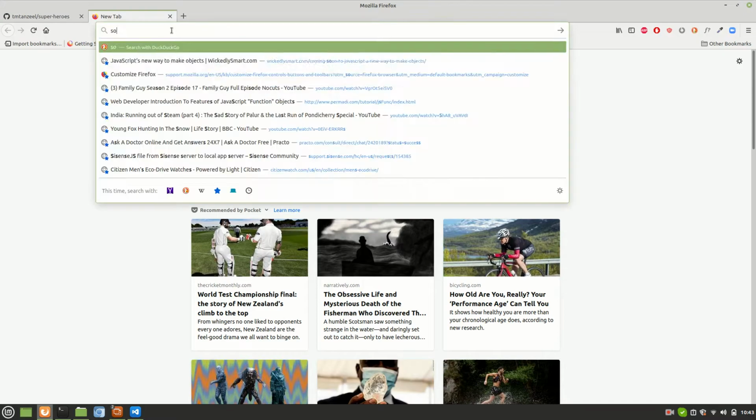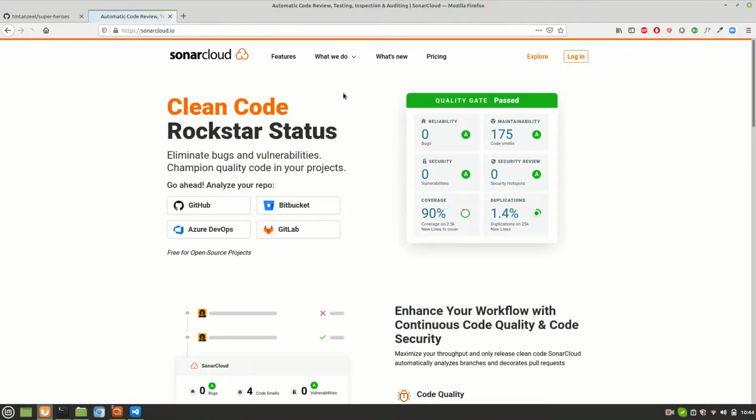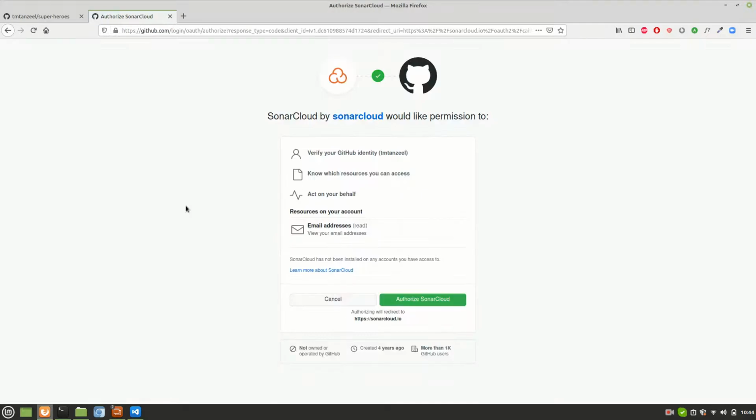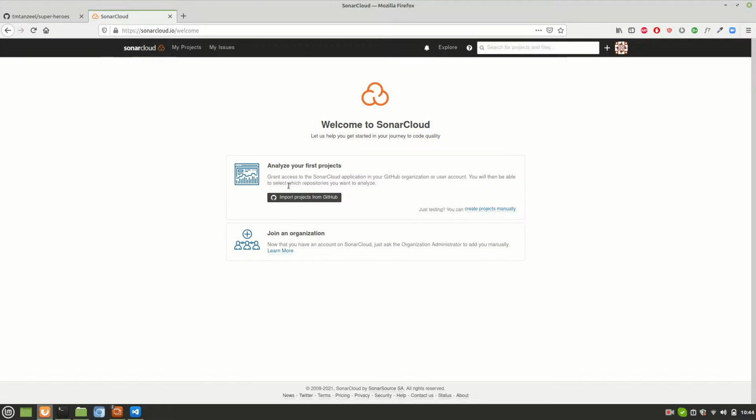I'll go to a new tab and type sonarcloud.io. I'll not press login, I'll not press explore, I'll click on this GitHub button, and here it is asking me to authorize SonarCloud. You can read this text: SonarCloud would like permission to verify your GitHub identity and know which resources you can access. I'll just click authorize SonarCloud. Maybe it will ask for the password also, or okay, it did not.